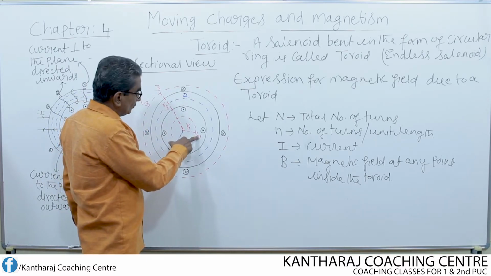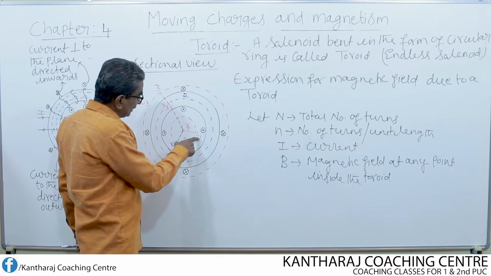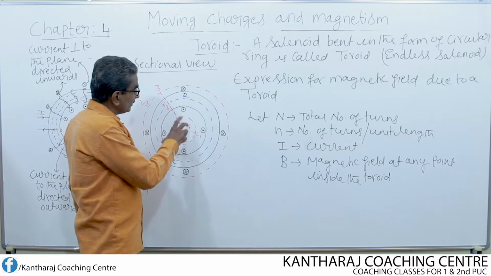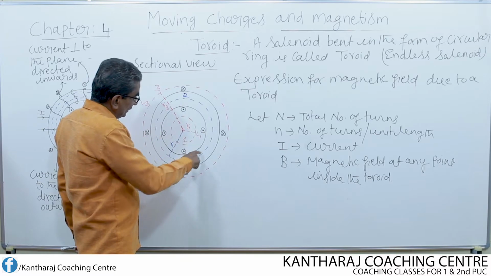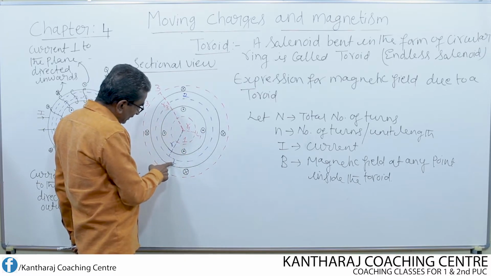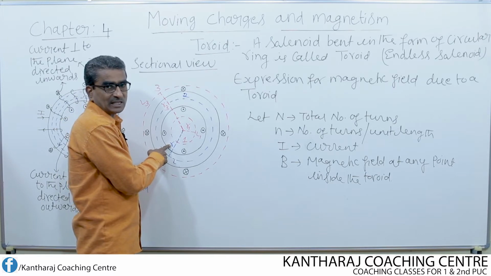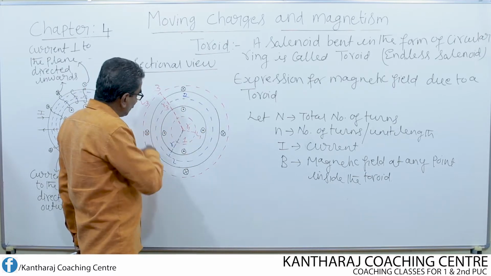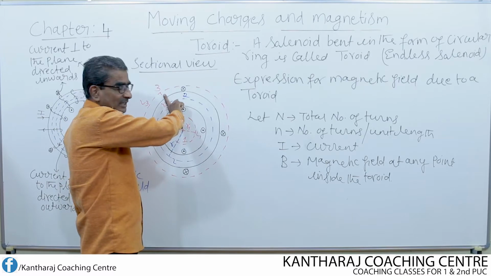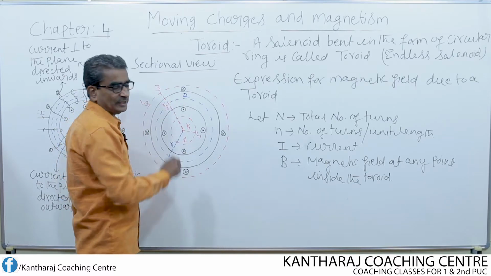Loop 1 will have total length L1, radius R1. Loop 2 will have total length L and radius R. I have not used the subscript here for the second Amperian loop. Loop 3 will have radius equal to R3 and its total length is L3.